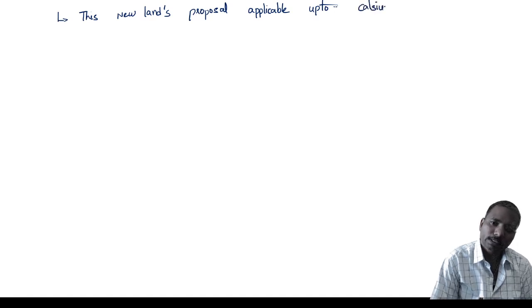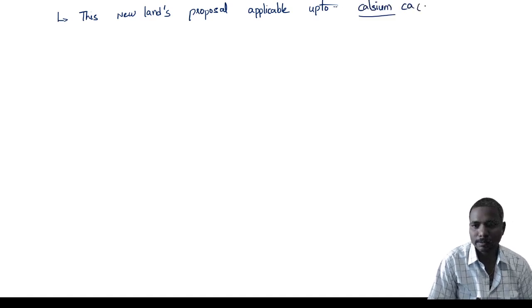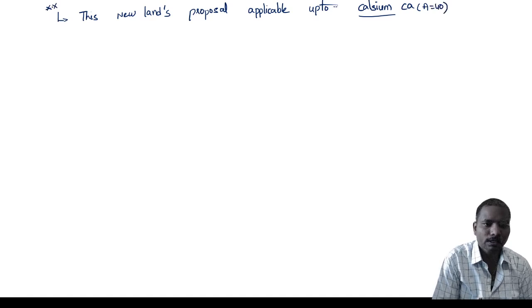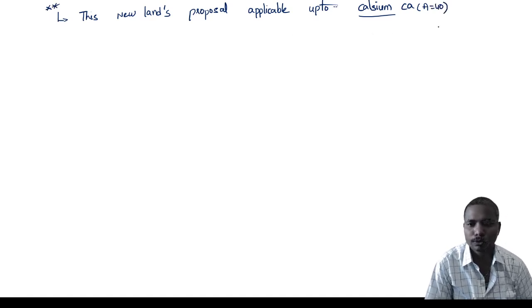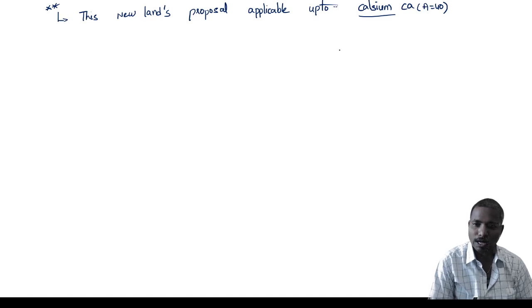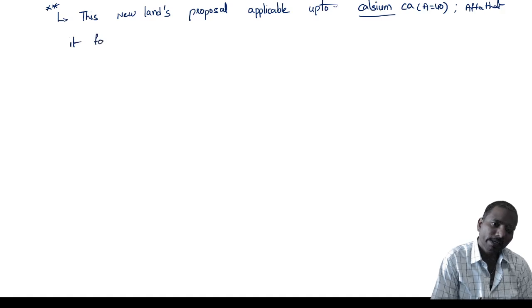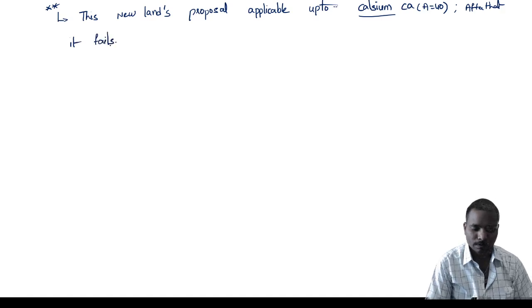Very important. Up to calcium only. Calcium atomic mass is 40. So a very important question here: Newlands' octave theory is applicable up to calcium only. After that, what will happen? After that, it fails. Very important point.